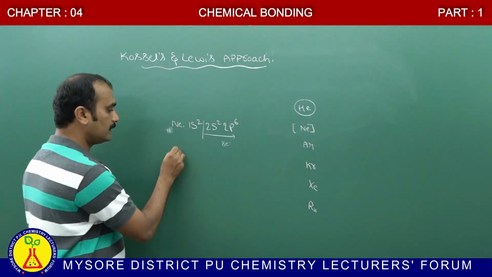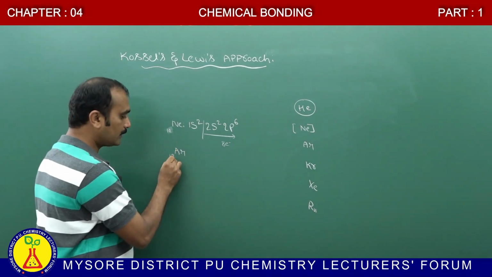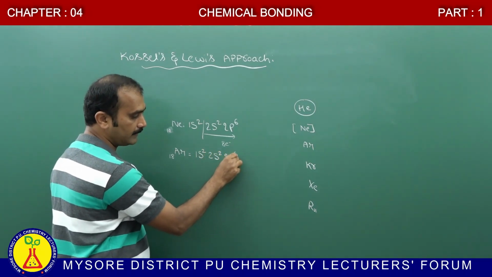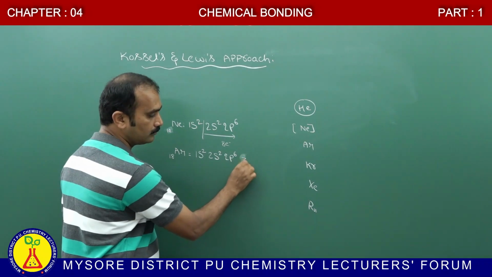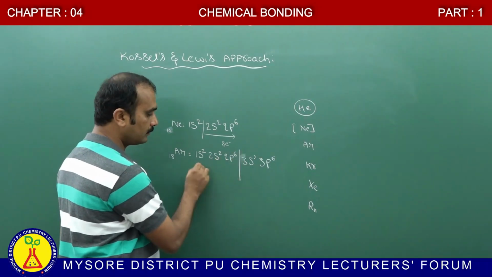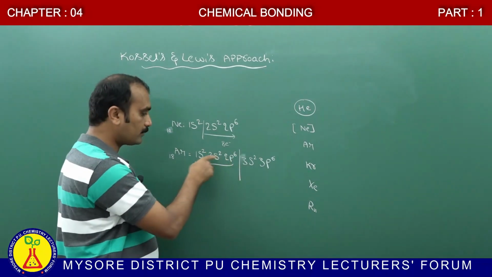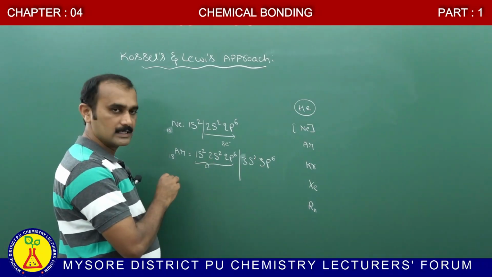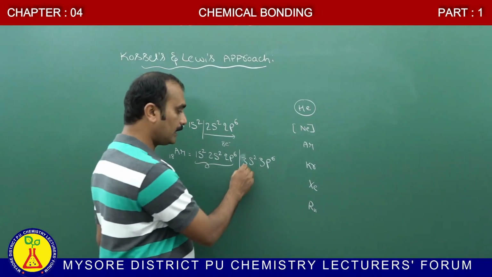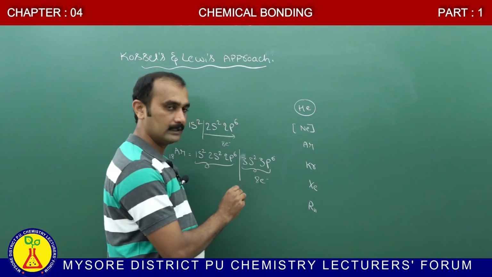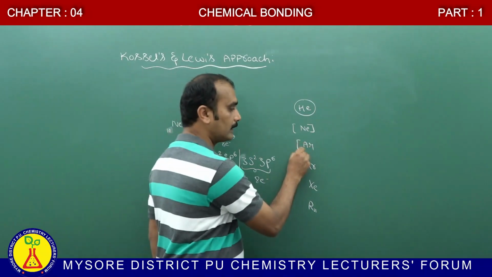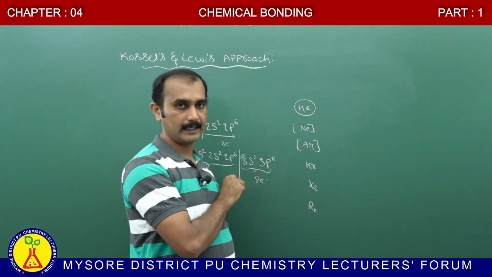Similarly, consider argon. The atomic number of argon is 18 and the electronic configuration is 1s2, 2s2, 2p6 and then 3s2, 3p6. 1s2, 2s2, 2p6 is the inner shell, and the electrons present in the inner shell are known as inner electrons. Similarly, 3s2, 3p6 form the outermost shell. How many electrons are present in the outermost shell? 8 electrons. Therefore, argon is stable, and it is represented in a square bracket.